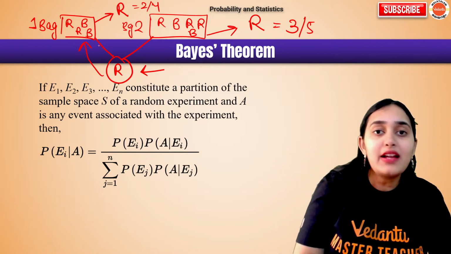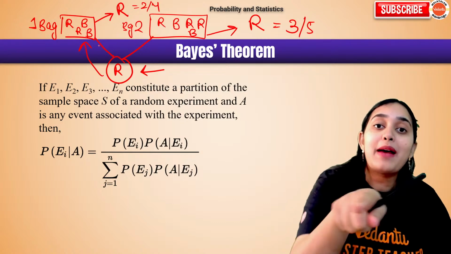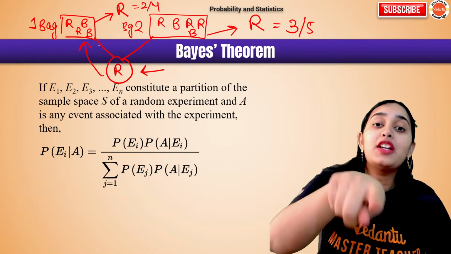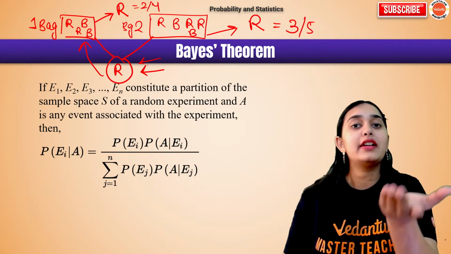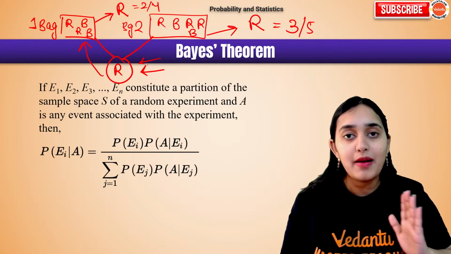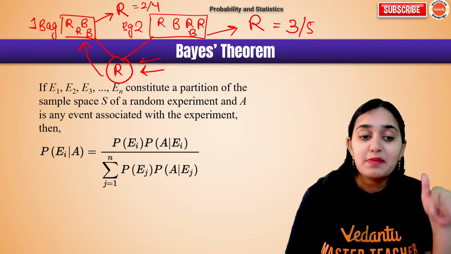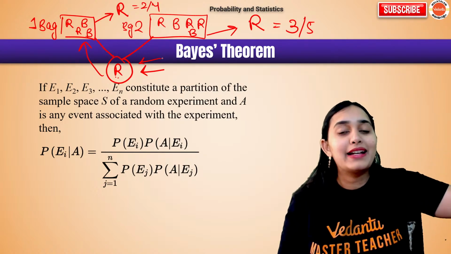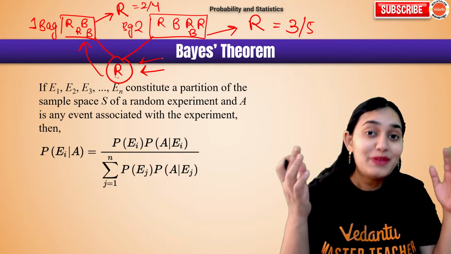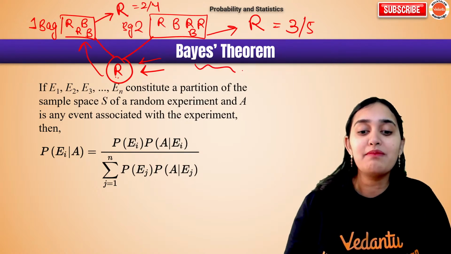Now I am not asking what is the probability of red ball, or what is the probability of blue ball. I'm not asking that. I'm saying that the red ball is already there. I don't care what the probability is. I want to know whether this ball is from bag number 1 or bag number 2. How will we find that? For that we have Bayes theorem.